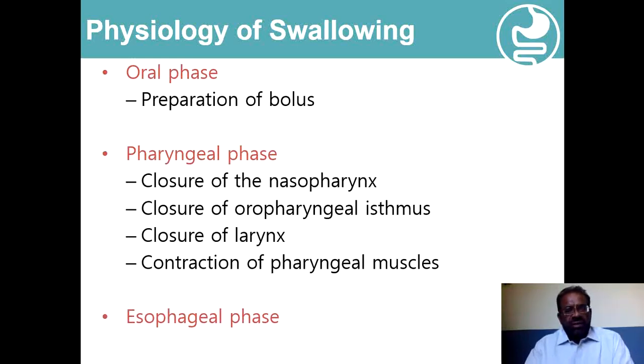The esophageal part is usually involuntary, and it mainly is related to the peristaltic movement, which consists of first a phase of inhibition, the so-called deglutition inhibition, followed by a wave of contraction. And these peristaltic movements in a coordinated manner then propel the bolus of the food through the length of the esophagus, and then it enters into the stomach by opening of the lower esophageal sphincter.